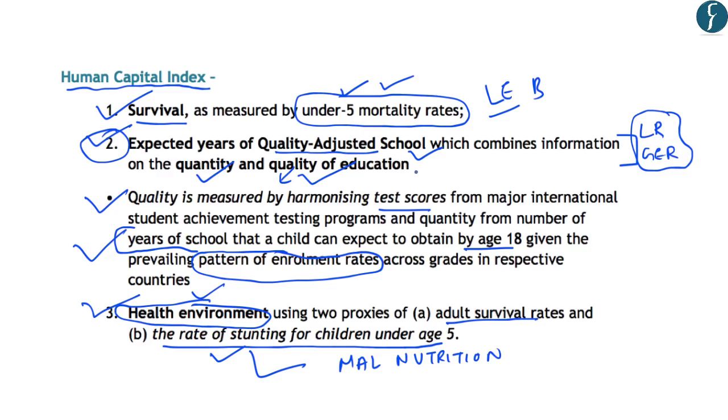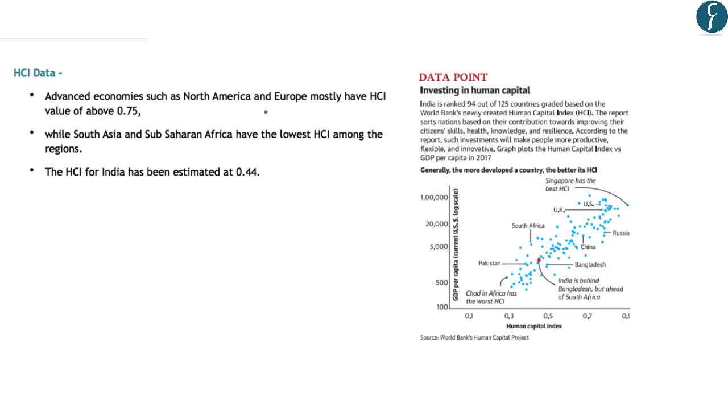And to understand the Human Development Index better, you should go through the NCERT of class 12, that is Human Geography. And regarding the data released in the World Development Report by the World Bank, it says that advanced economies such as North America and Europe mostly have a Human Capital Index value of about 0.75. And this can be seen in the graph here. It says that Singapore has the best Human Capital Index.